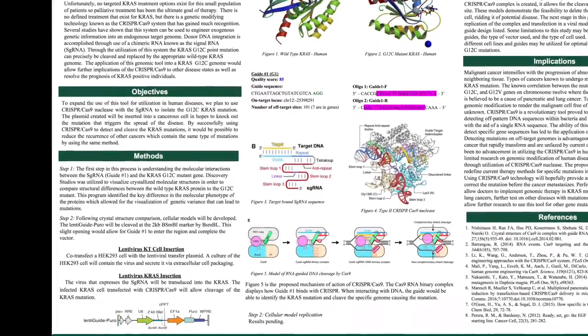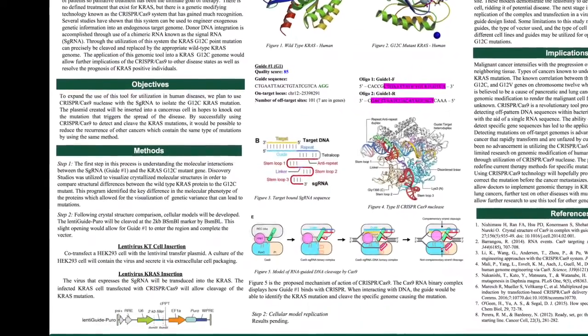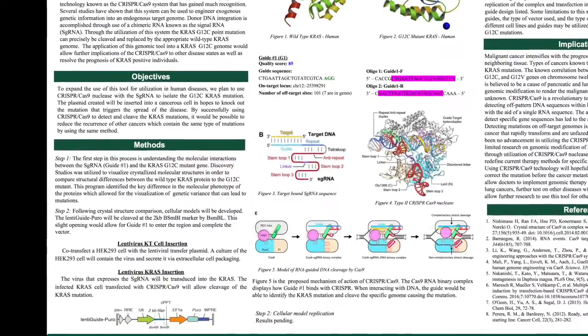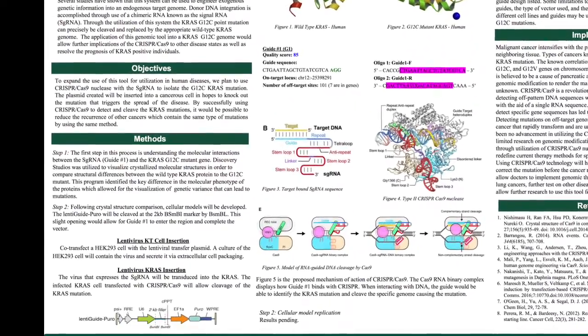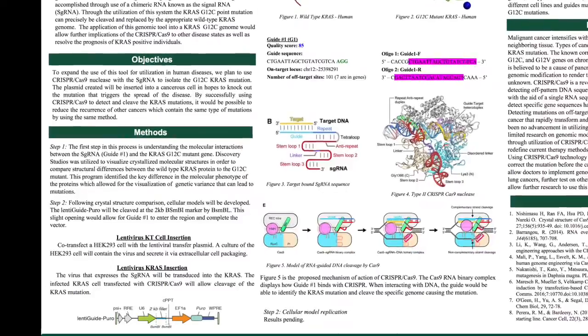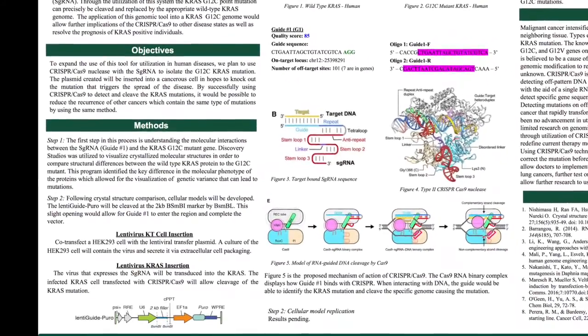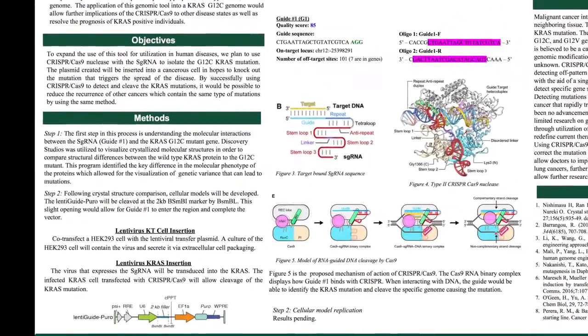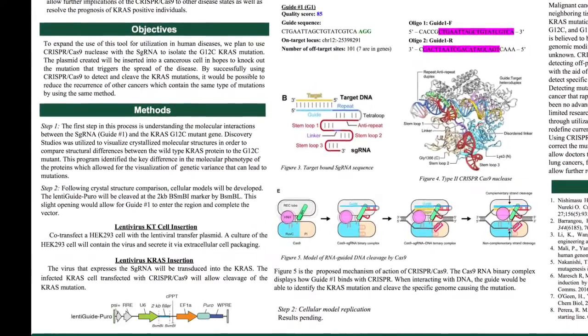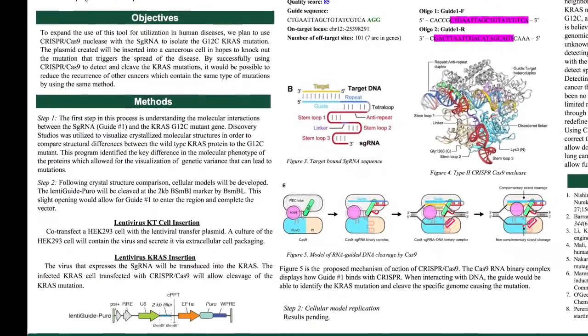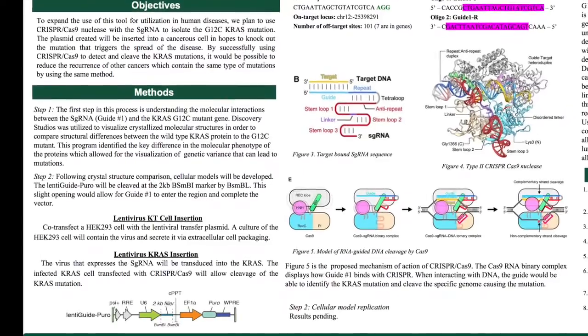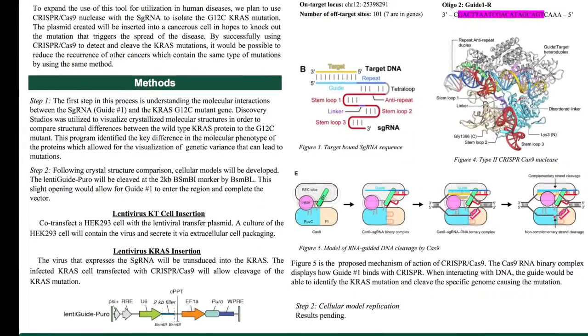The second step in this process is determining the efficacy of Guide 1 through creation of a cellular model. This process involves creating a plasmid using lentiviral Guide Puro and Guide 1 and inserting it into a vector. Once the vector is assembled, we will infect an HEK293 cell. Efficacy of infection will be seen through positive extracellular signal RNA secretion visualized via electrophoresis.